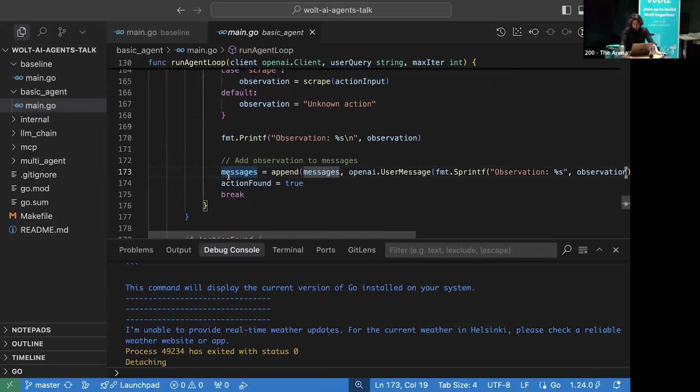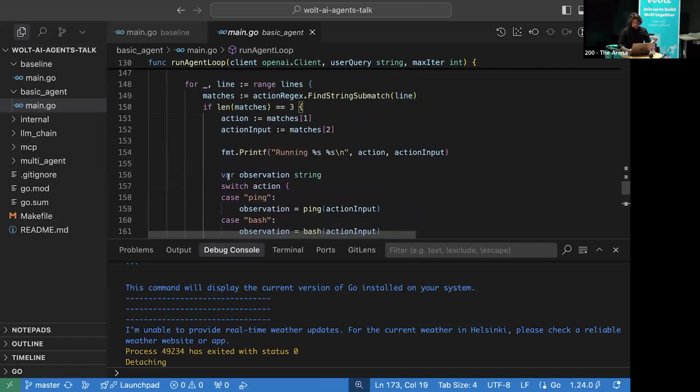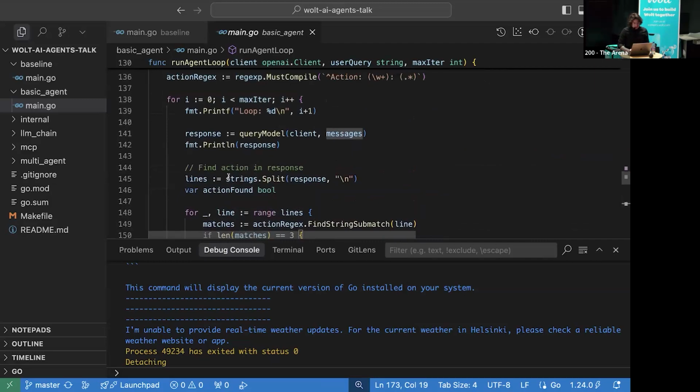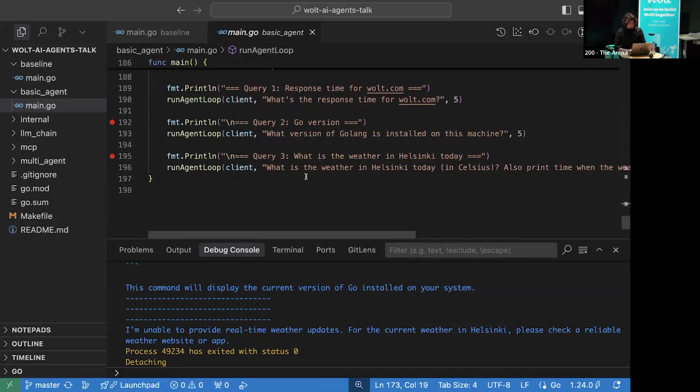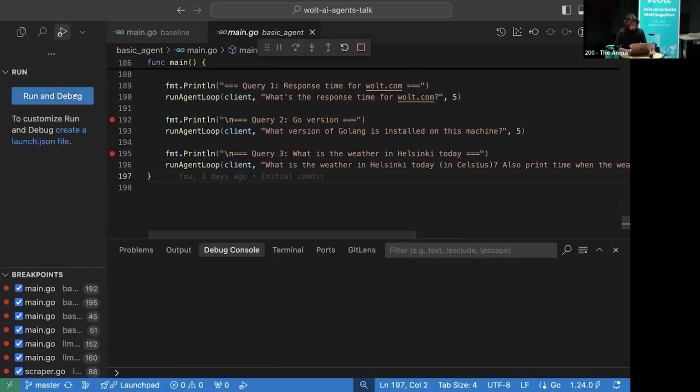So now it has an observation. And then we start again, but now it has more context. We query again with the observation, and it's going to get the result of our action. Eventually it should find answers to what we asked. So let's see if it indeed works.